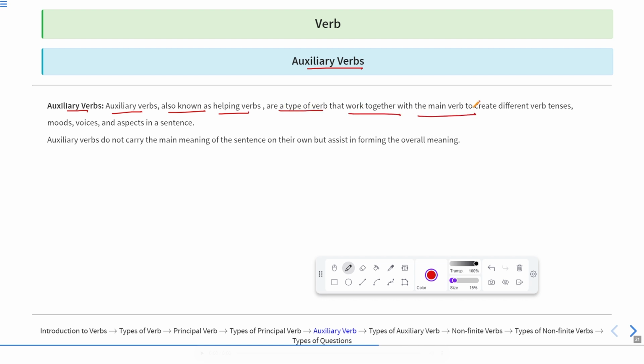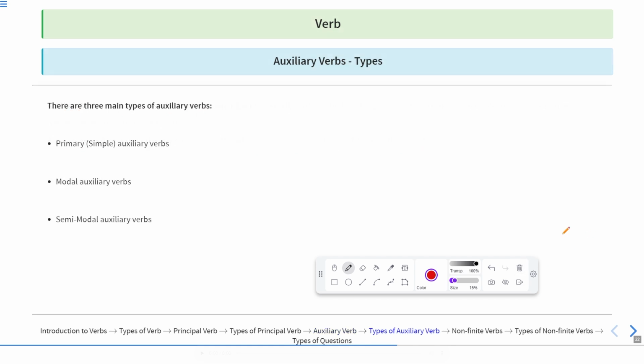It means they will be placed before the main verb to create different verb tenses, moods, voices, and aspects in a sentence. Auxiliary verbs do not carry the main meaning of the sentence on their own, but assist in forming the overall meaning. Now, what is the difference between the verbs if we want to state that this is an auxiliary verb or this is the main verb, and if the verb has been used, whether it is an auxiliary verb or the main verb, how to identify it, that we will discuss now with some examples.